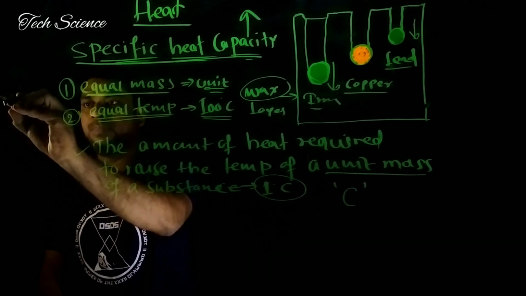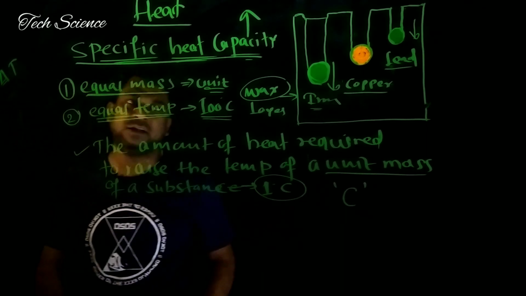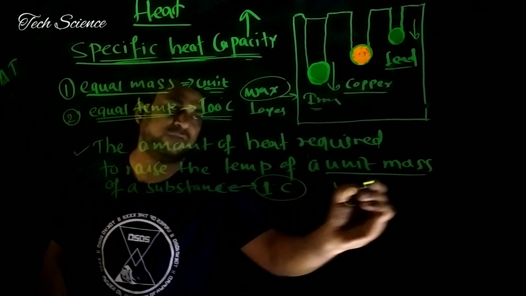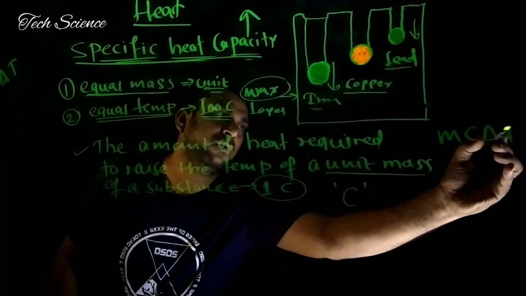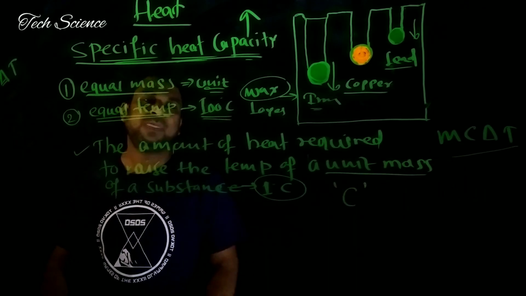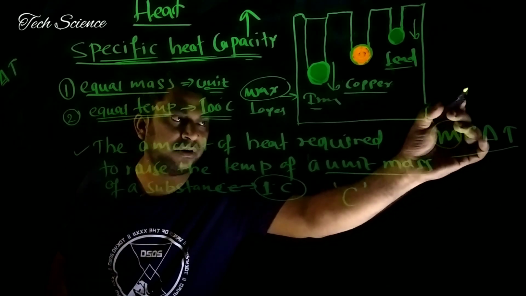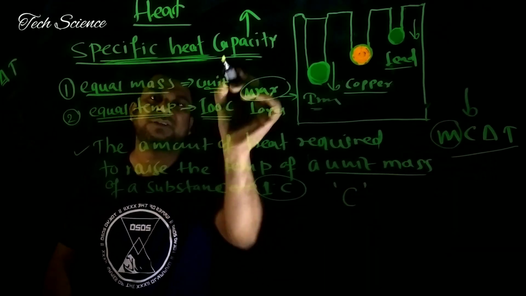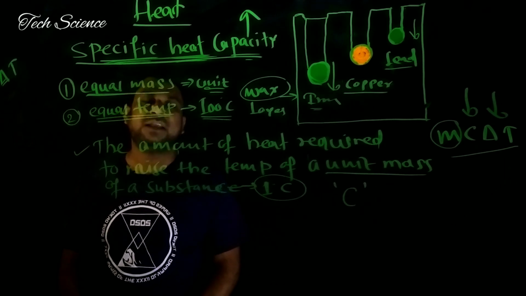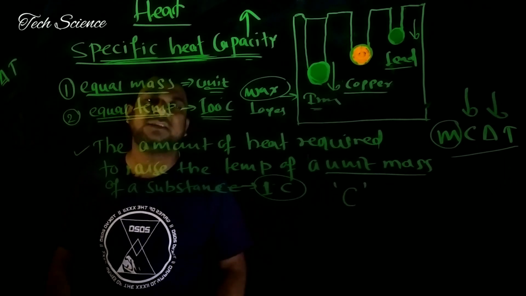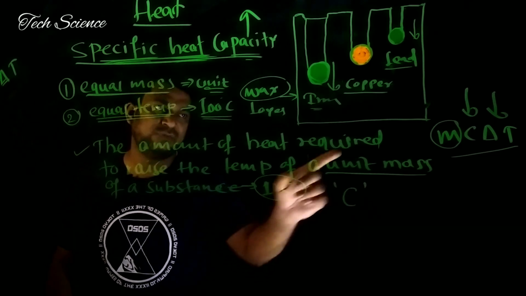The formula is M into C into delta T. M is the mass of the substance, C stands for the specific heat capacity of the substance, and delta T stands for either the increase or decrease in temperature. In short, the change in temperature.